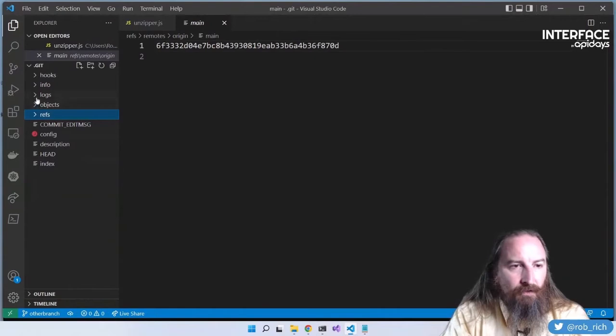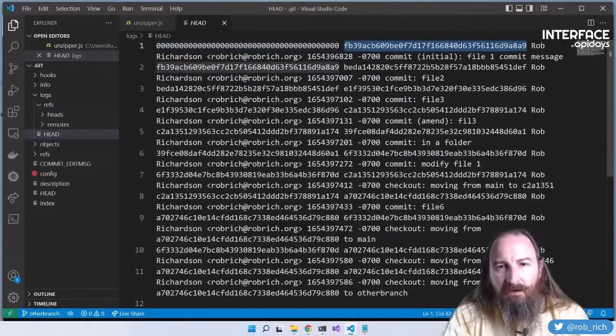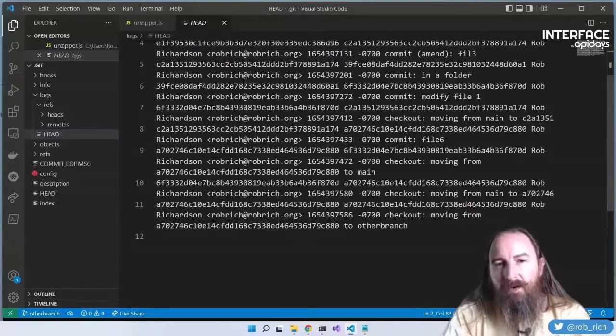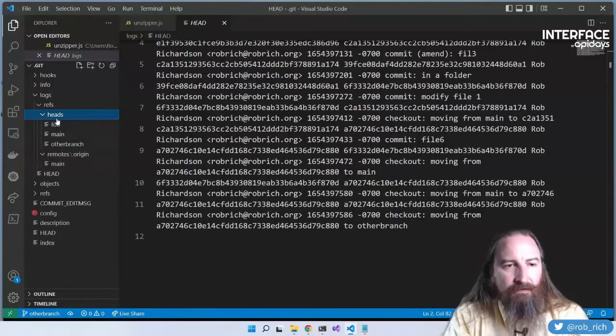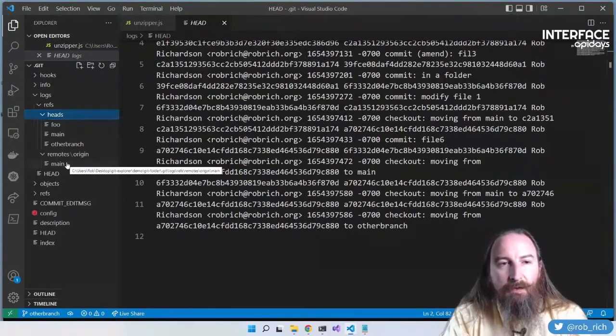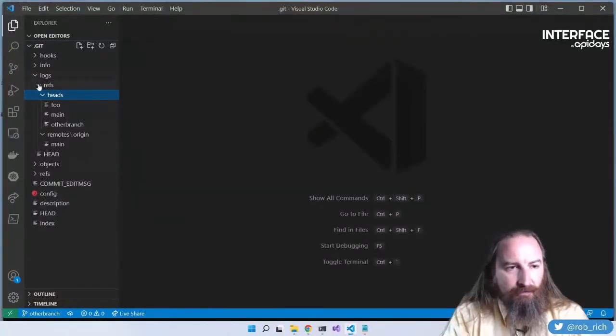Reflog is stored here inside logs, inside refs, and we can take a look at where HEAD was. It started out here and it moved here. Over time it evolved, and so this is basically what git reflog is doing. We can wander through the refs of each of our branches and each of the branches on our remotes as well. So there's logs.